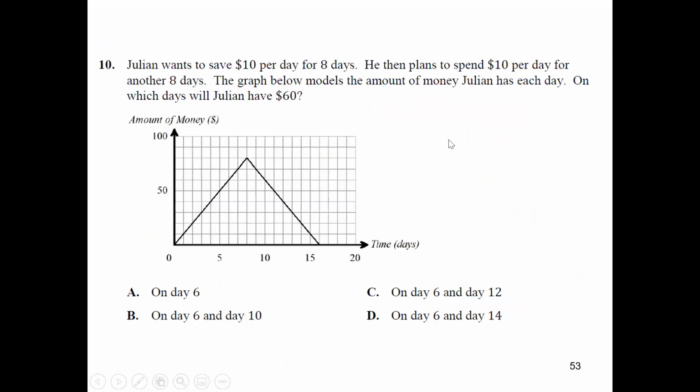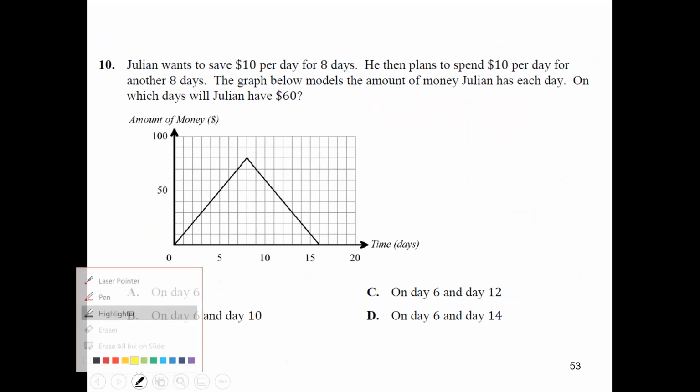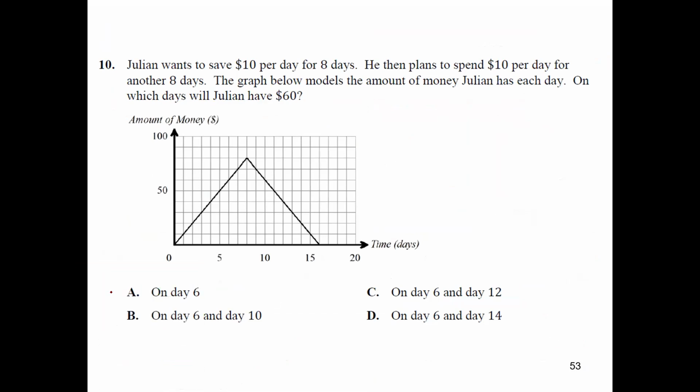Okay, so an example of something that we will be doing, an example in the question that you might have, is like this one. It says Julian wants to save $10 per day for 8 days, and then he plans on spending $10 per day for another 8 days. The graph below is a model of the amount of money Julian has each day. On which day will he have $60? Well, looking at this right here, there's 50, so I'm assuming that that has to be 60. So $60 is going to be on day 6 and day 10. So yeah, that is going to be your answer.